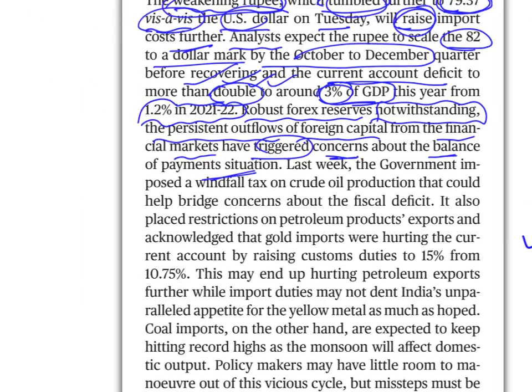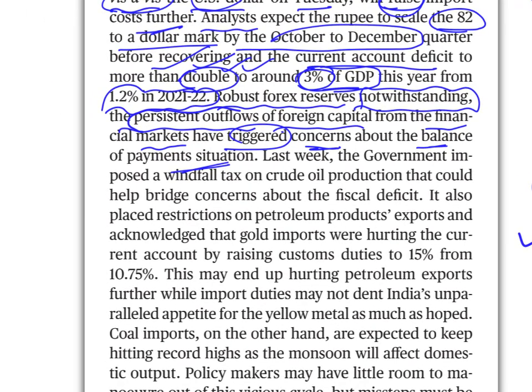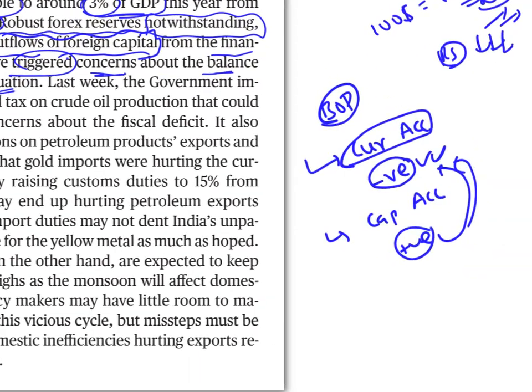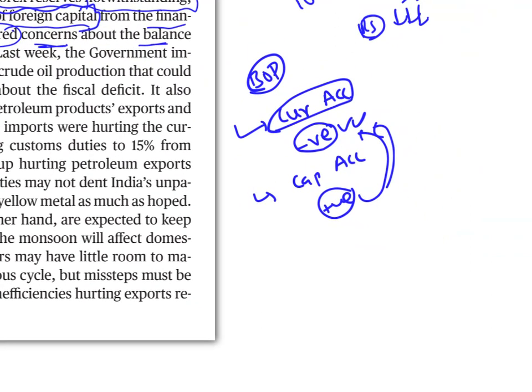But here look at the sentence. The persistent outflows of foreign capital. What is the meaning of that? The foreign investors who invested in Indian markets, Indian stock markets, Indian bond markets, they are taking their money away. The money is going out.